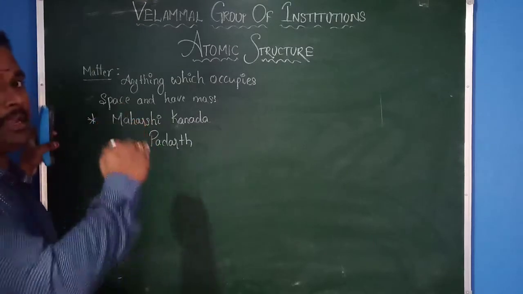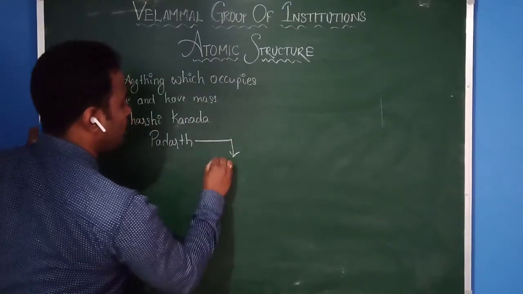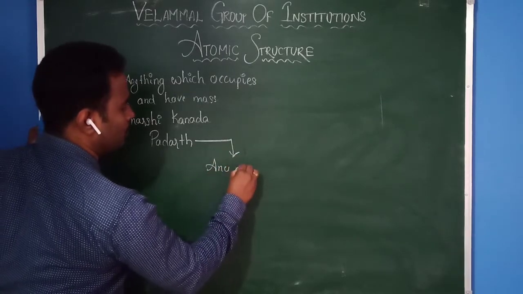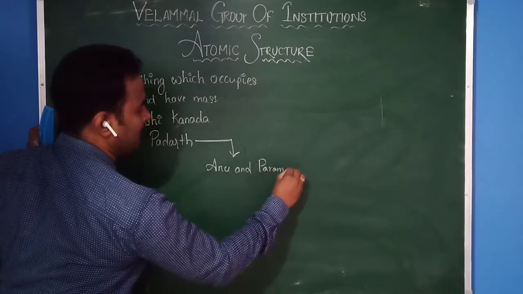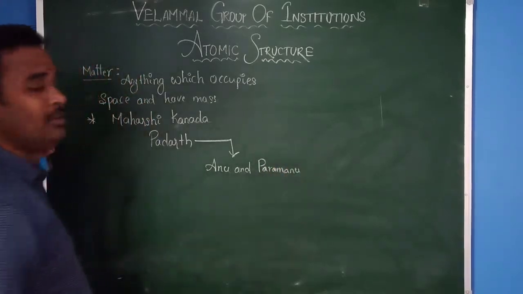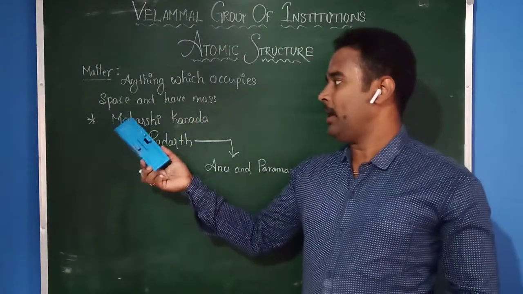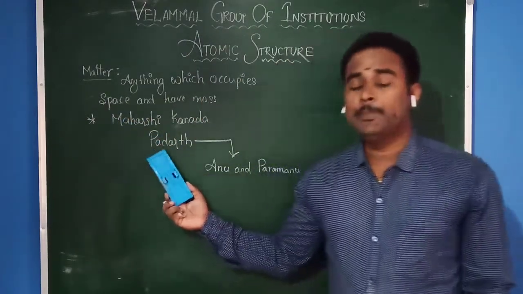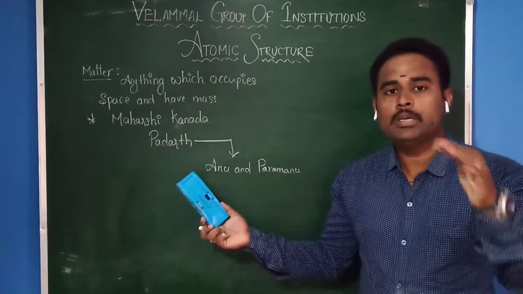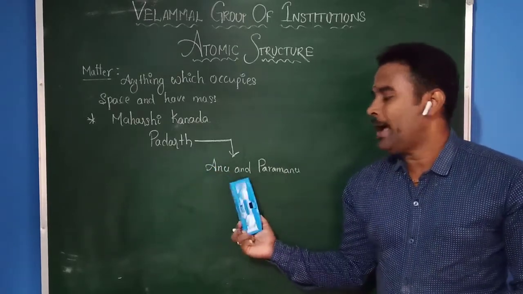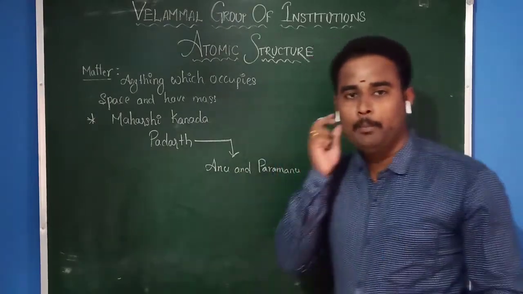According to Maharshi Kannada, this Padarth contains small particles called Anu and Paramanu. This Padarth is made up of small particles, and those are called Anu and Paramanu. These are Sanskrit words.